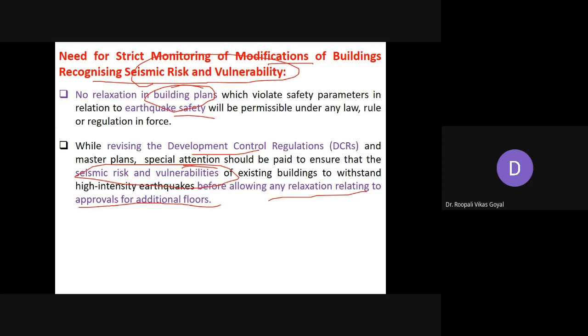So thank you very much. We have discussed all the basic aspects and principles that are essential for earthquake resistant structures, and which are to be made compulsory. It is compulsory for the earthquake prone region to make them disaster safe as far as earthquakes are concerned. Thank you very much.